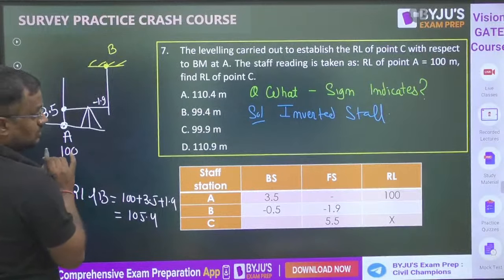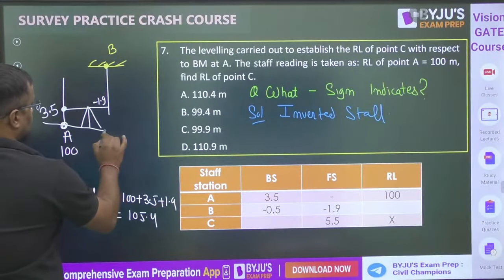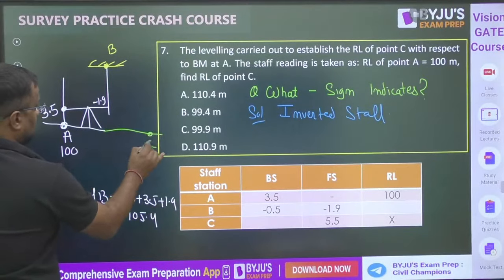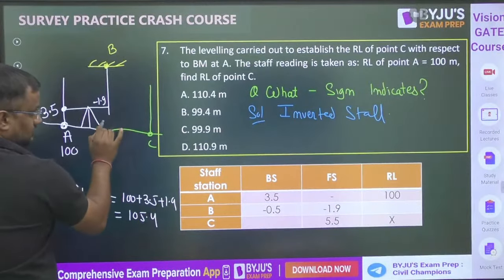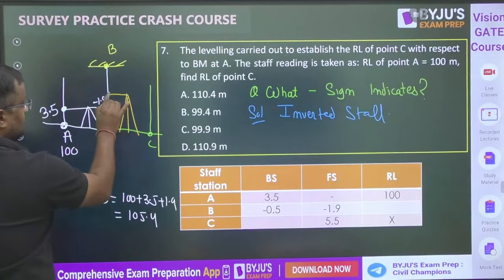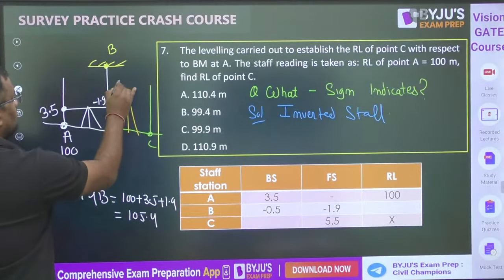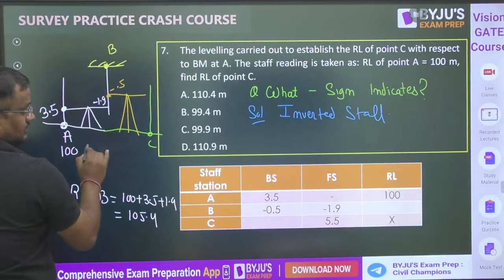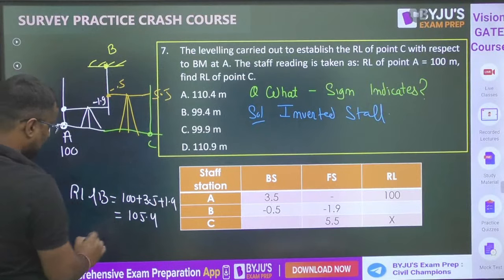Now, where is C? C is here only. At C, if I put the instrument here, the backside reading at B is minus 0.5, and the foresight reading at C is 5.5.